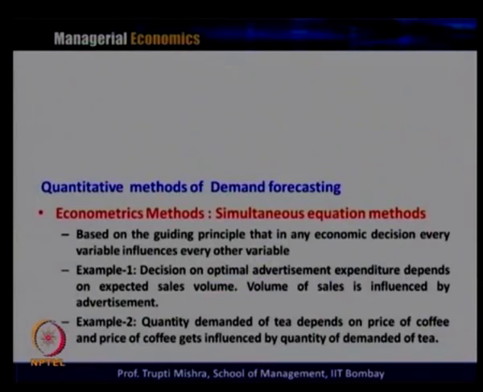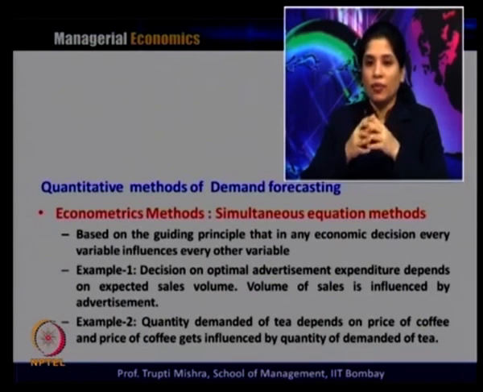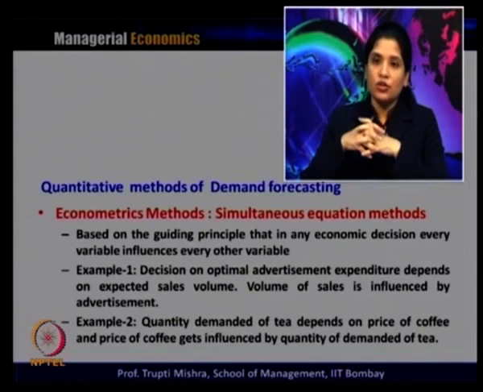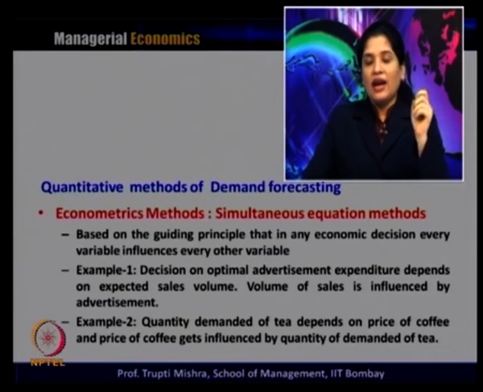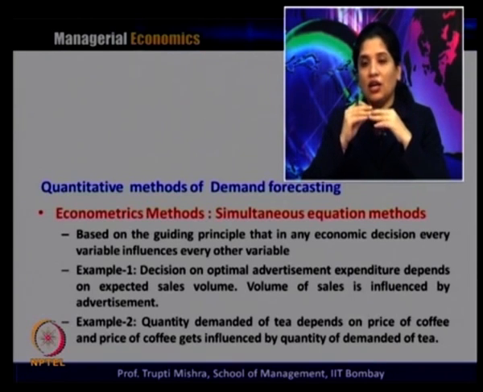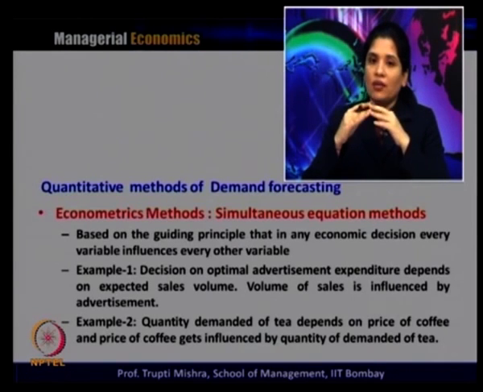The second method of econometrics, which is generally used to forecast the demand, is the simultaneous equation method. Now, what is this simultaneous equation method? It is based on the guiding principle that in any economic decision, every variable influences every other variable. So, in any economic decision, all the variables influence every other variable.